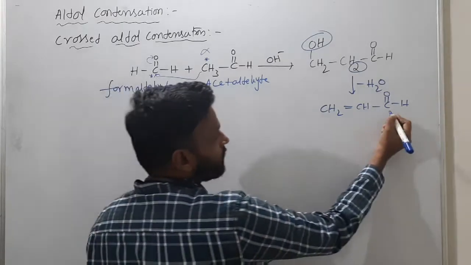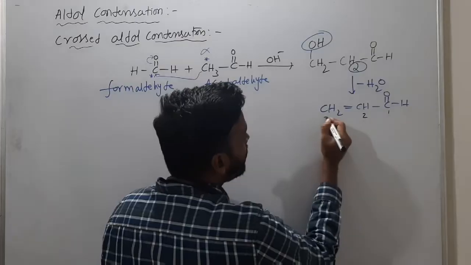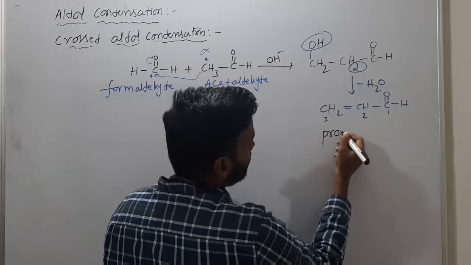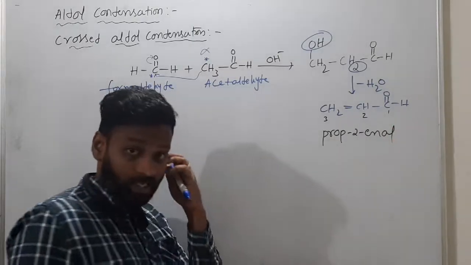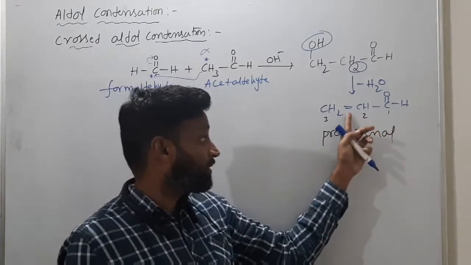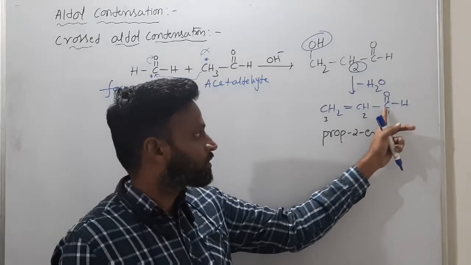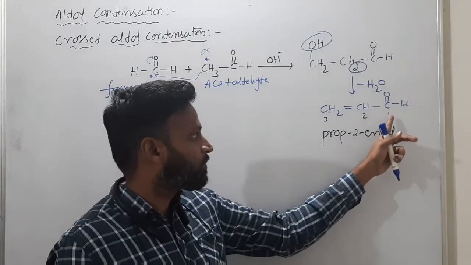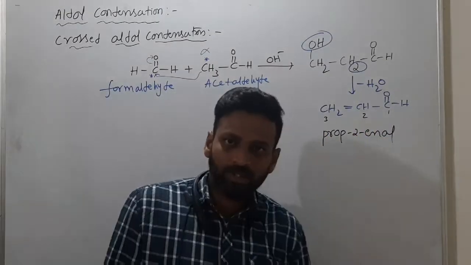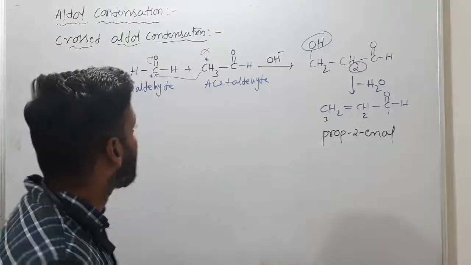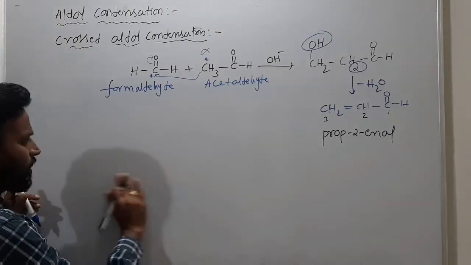If you want the name, it's very simple. So 1, 2 and 3. Prop-2-enal. There are 3 carbons, and at the second carbon you have the double bond. The functional group has more priority, so C double bond OH has number 1 priority. So 1, 2, 3, prop-2-enal. That's it. So what product is this? Crossed aldol product actually.